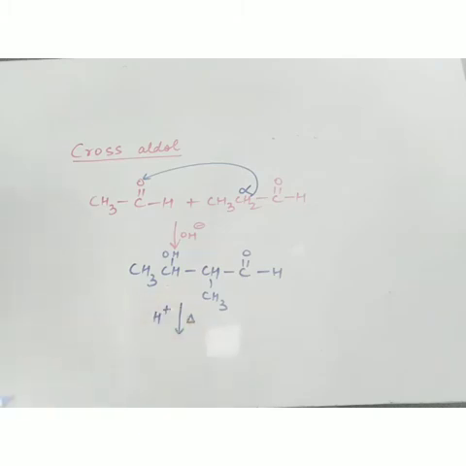There will be elimination of water molecule like this. Now OH from here and H from here. So what we'll get? We'll get this product. Double bond C, CH3, C double bond OH. Now this is my first product of cross-aldol. In self-aldol we always get one compound only, one product only, because both the compounds are same. Here the two compounds are different.